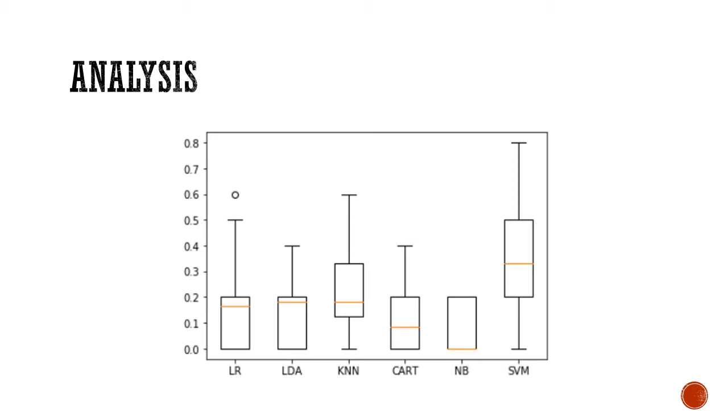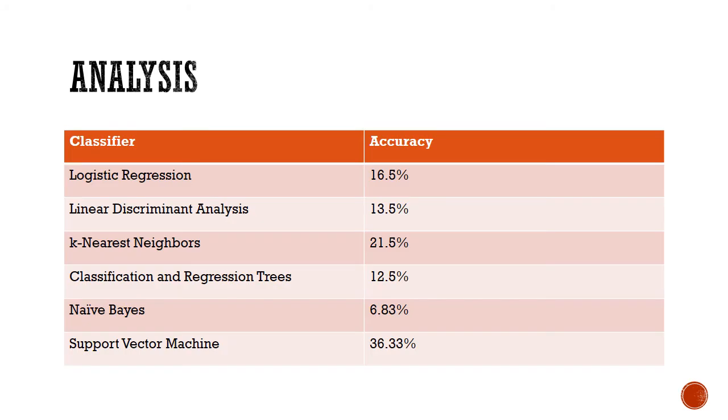As you can see, the classifier which has the highest accuracy is the support vector machine. And this figure actually explains the poor performance of the machine learning algorithms on polarizing the emojis. In this particular table, we have the precise accuracy values of each of the various machine learning models.